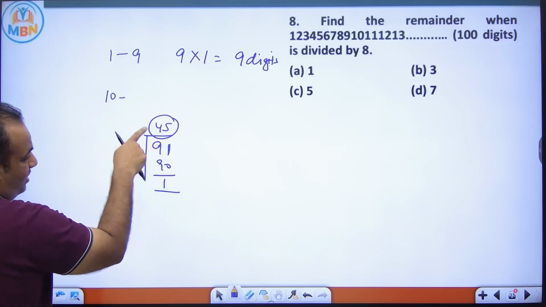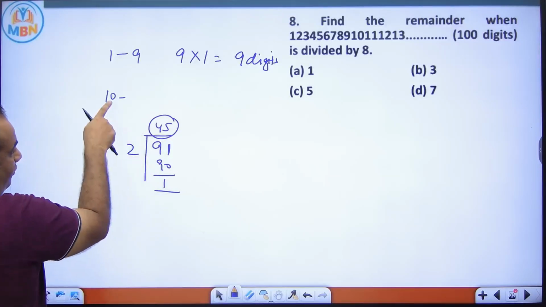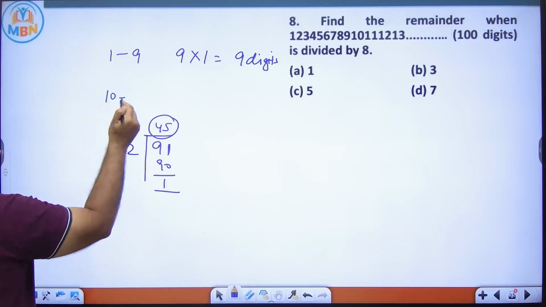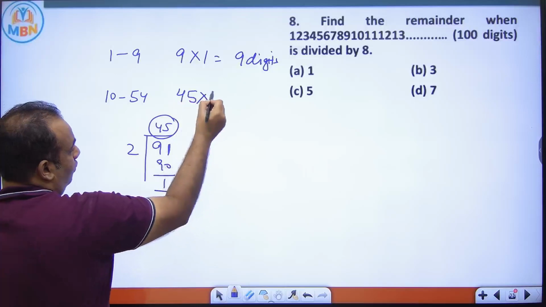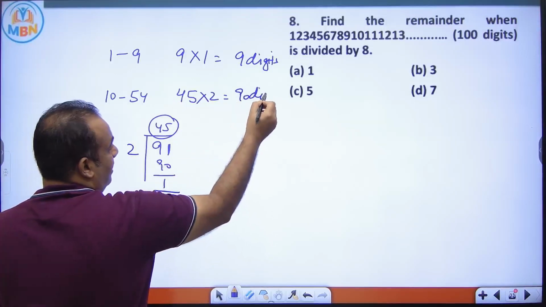So from 10, 45 numbers. If I add 45 to 10, it is 55. But this 10 is also included. So 10 to 54. 10 to 54 are 45 numbers of 2 digits. So 90 digits are used. Now 1 digit is left.